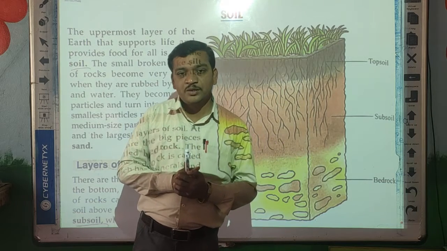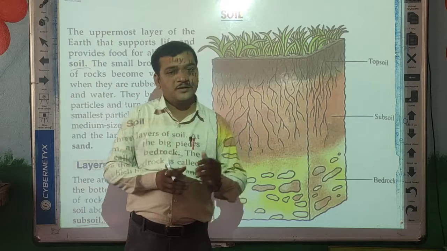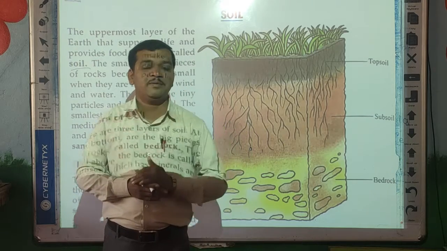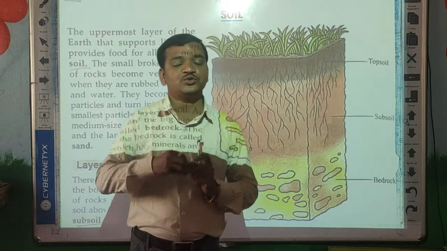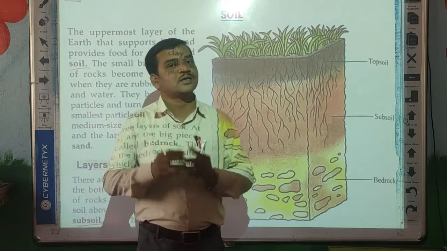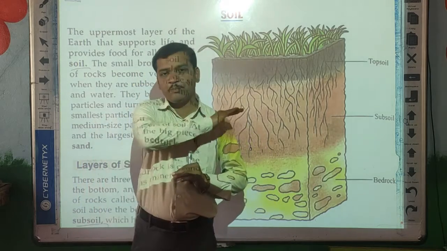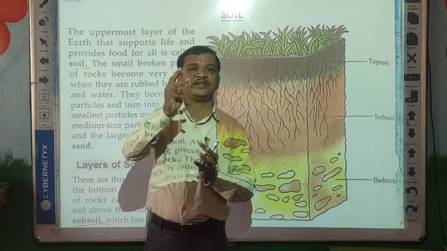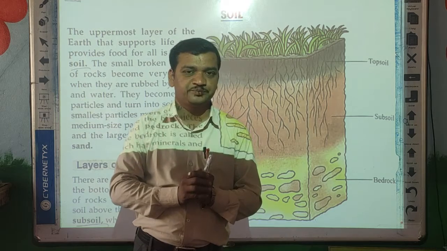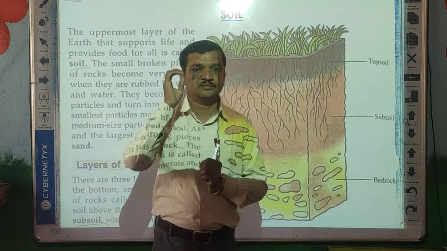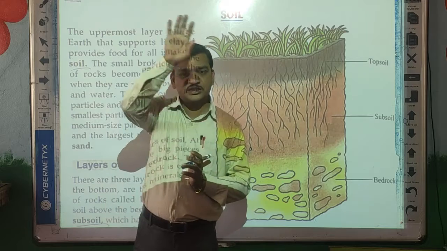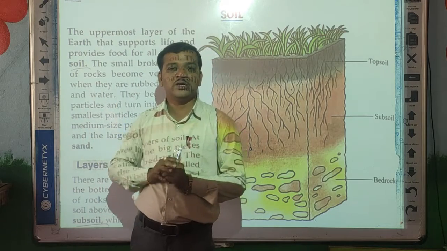Soil is the uppermost layer of the earth which supports life and provides food to all. That is called soil. You know there are three layers of the earth: crust, mantle, core. But the crust is the uppermost layer.